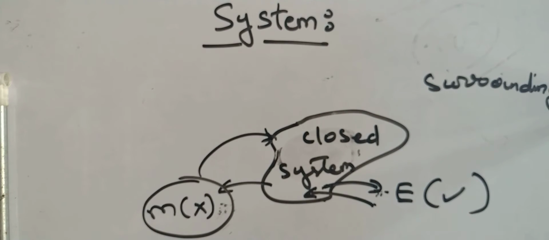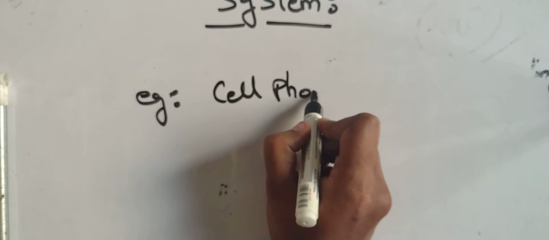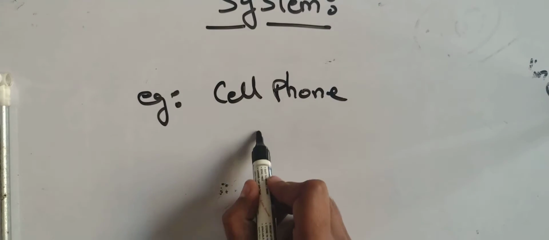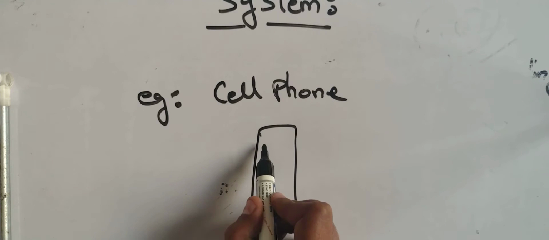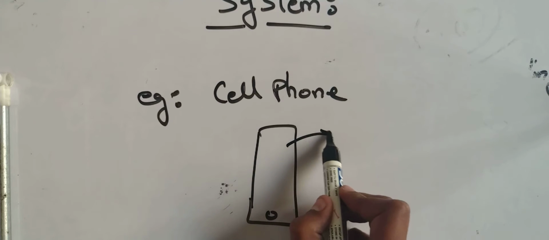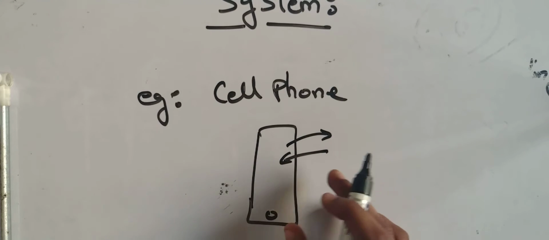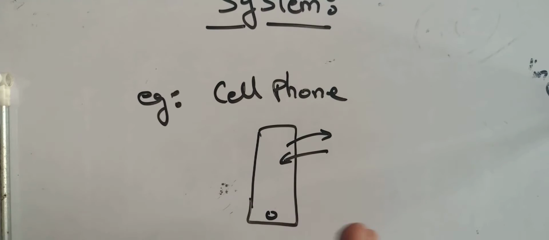Are you following? What is the best example? To explain it, I will give you the very best example: a cell phone. Okay, so this is the cell phone, one button here. If the cell phone interacts with energy, it interacts with the radio waves. But the mass of the cell phone never dies away.